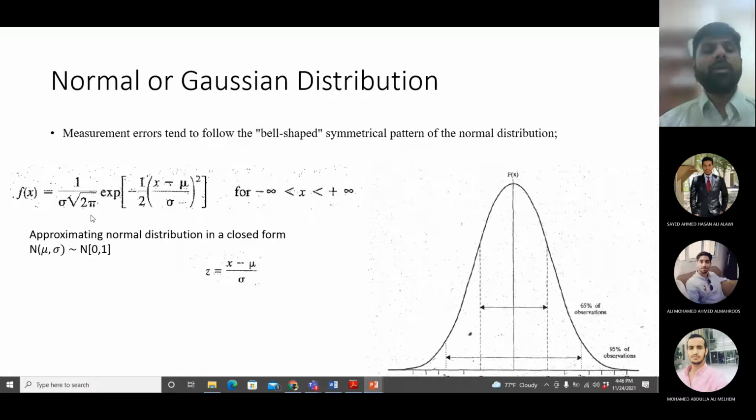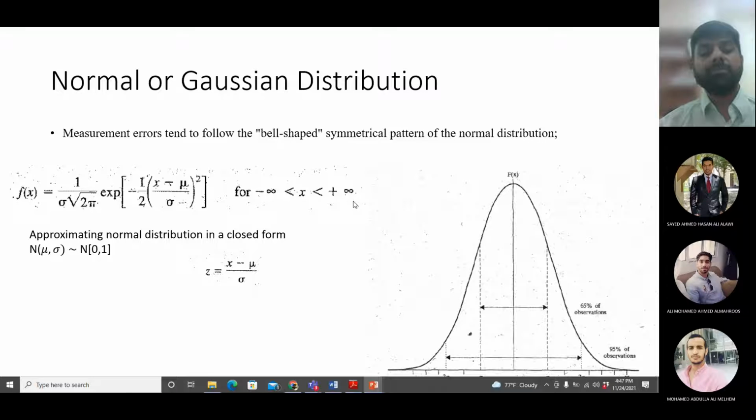So if you want to calculate the frequency of any x value which is following normal distribution, then this is the equation. You can see the equation is quite complicated, but it can be applied to any value from -infinity to +infinity without any problem.